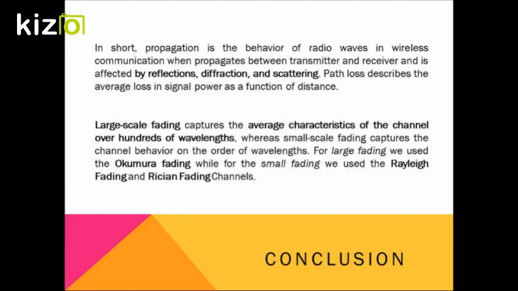In short, the Okumura model is used in large-scale fading to capture the average characteristic of the channel over hundreds of wavelengths, whereas small-scale fading captures the channel behavior on the order of a wavelength, and thus we use the Rayleigh fading and Rician fading channels.